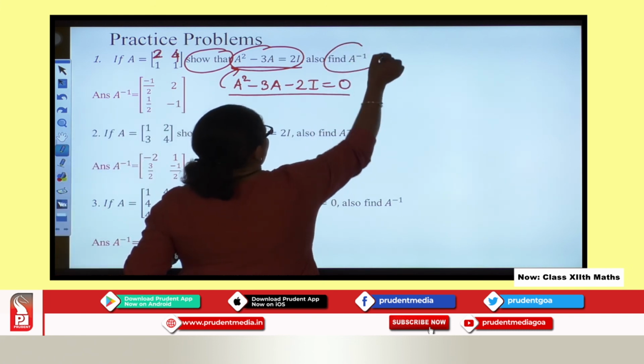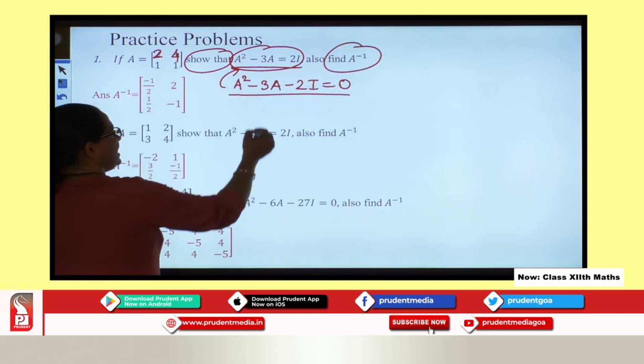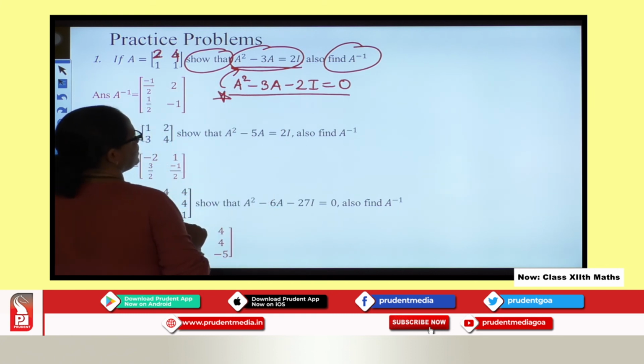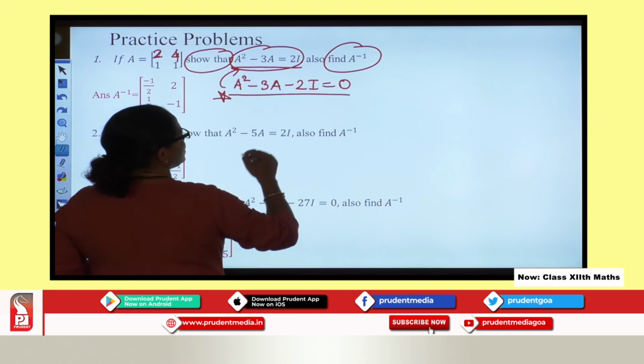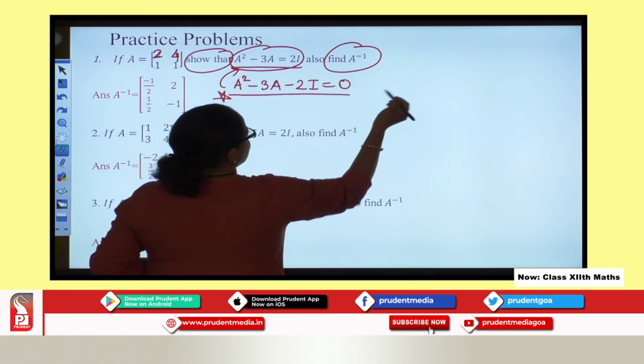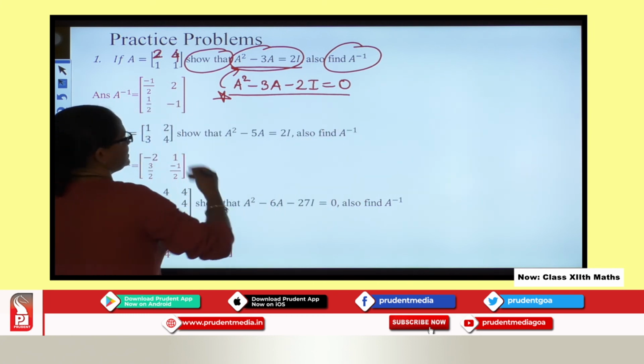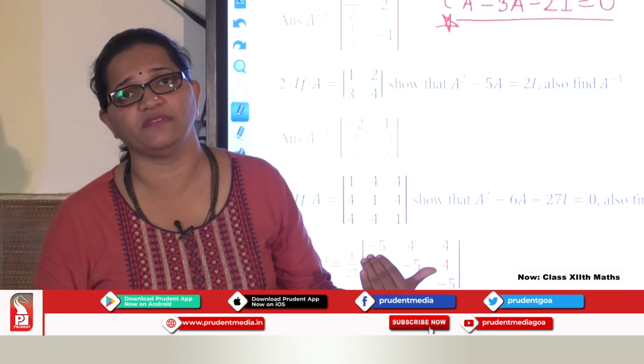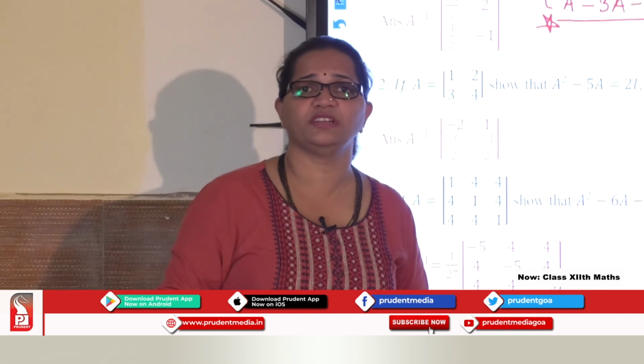Then you need to find A inverse by taking this as your initial equation, after post multiplying by A inverse, and proceeding in the same manner as we solved our previous problem. We can proceed further to get our work done.